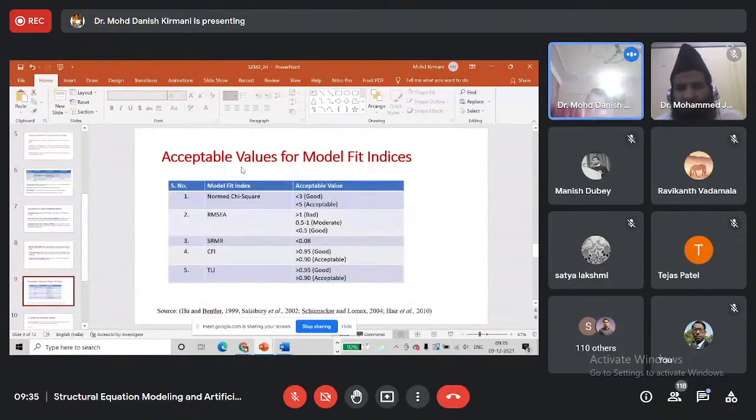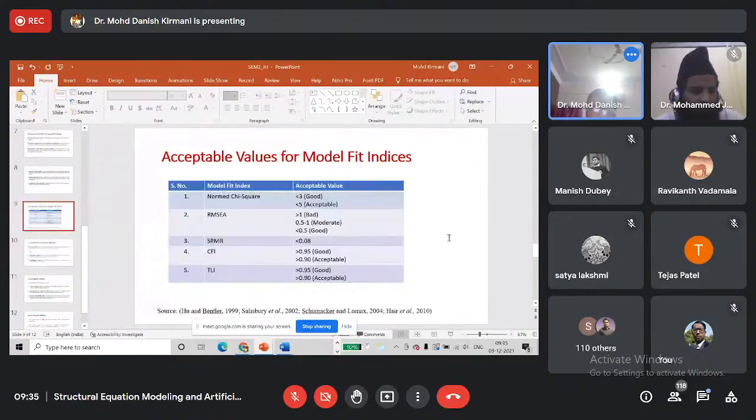So now what should be the accepted values for these model fit indices? For normed chi-square, researchers suggest that if the value is less than 3, then it is a good fit. But if the value is less than 5, we can still accept the model fit. It is acceptable model fitness.